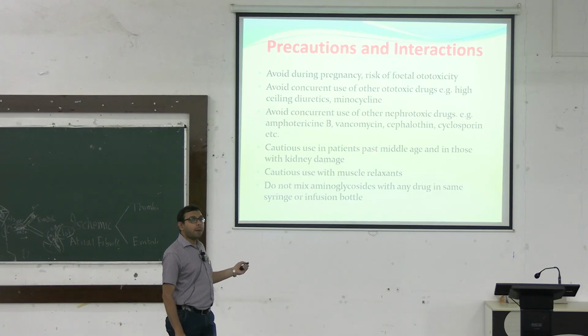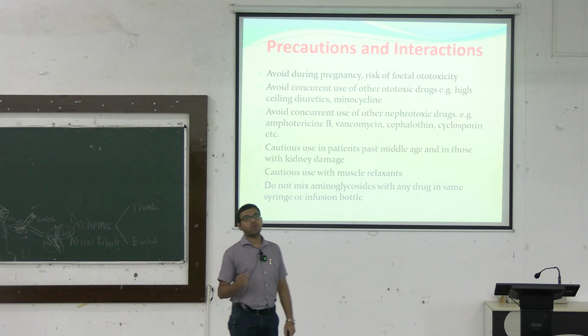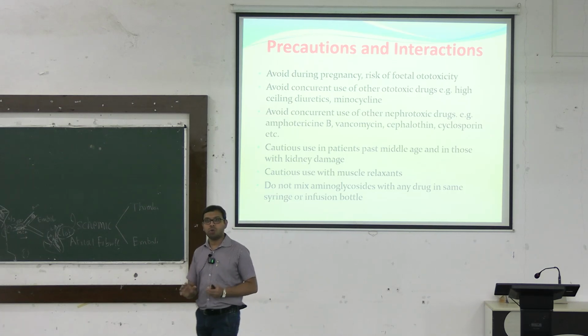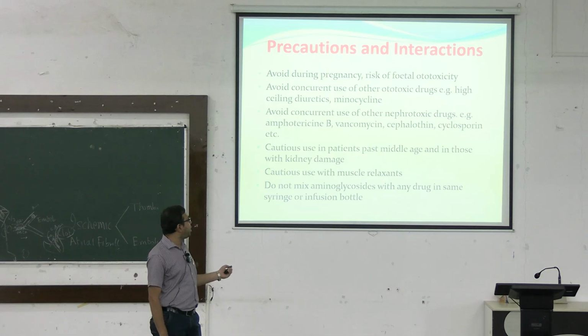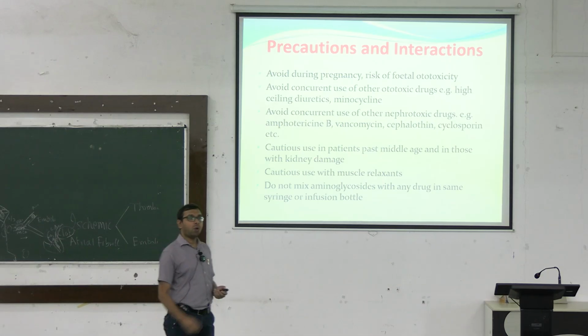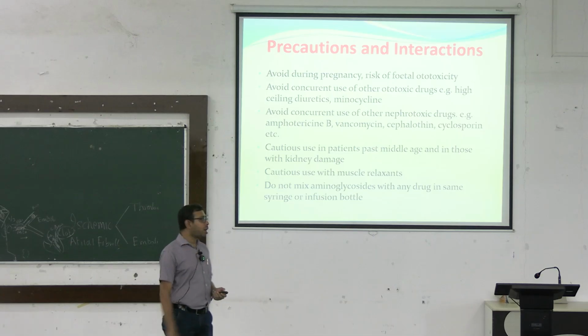Avoid concurrent use of other nephrotoxic drugs like amphotericin B, an antifungal agent, vancomycin, cephalosporin, cyclosporin, which is an immunomodulatory agent. These ultimately have nephrotoxic potential. Again, we have to be cautious when we are using these drugs. Cautious use in patients post middle age and those with kidney damage. So we have to check what the creatinine level is, and then we have to prescribe this.